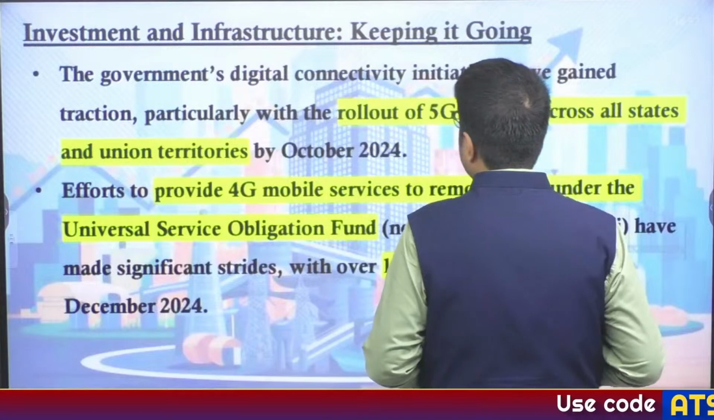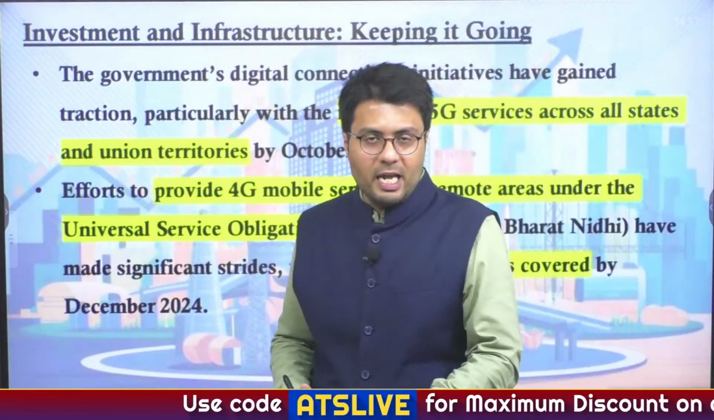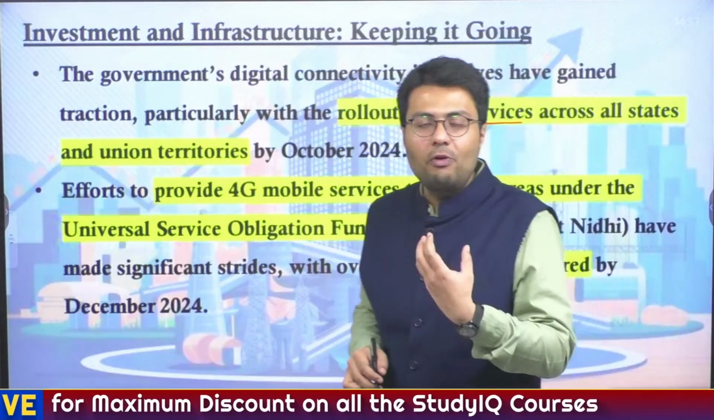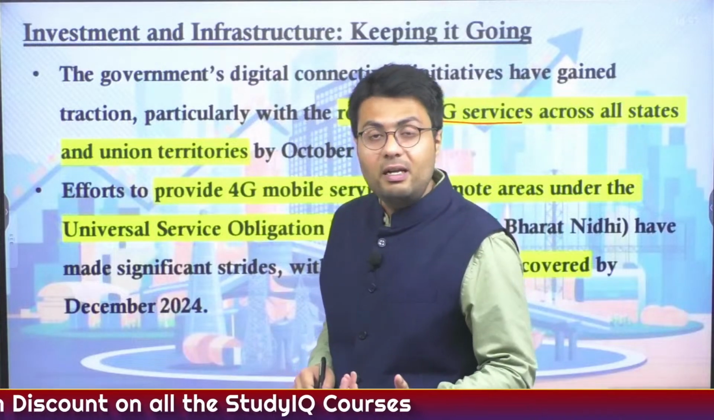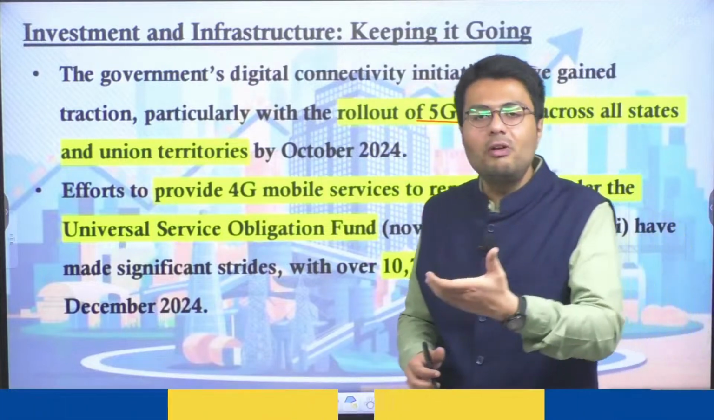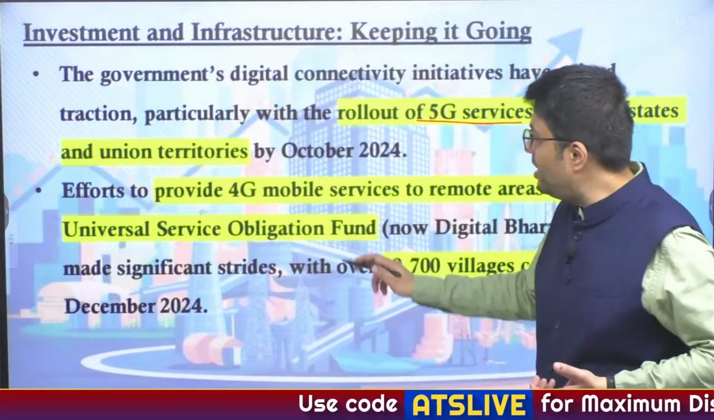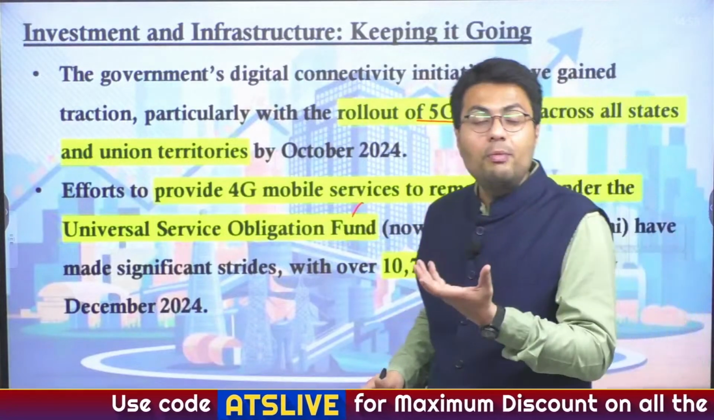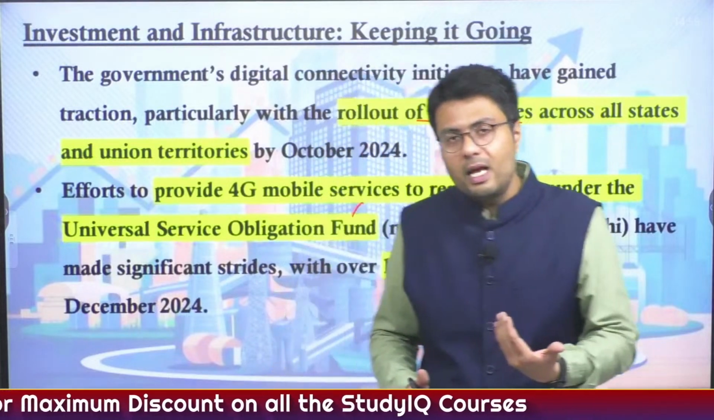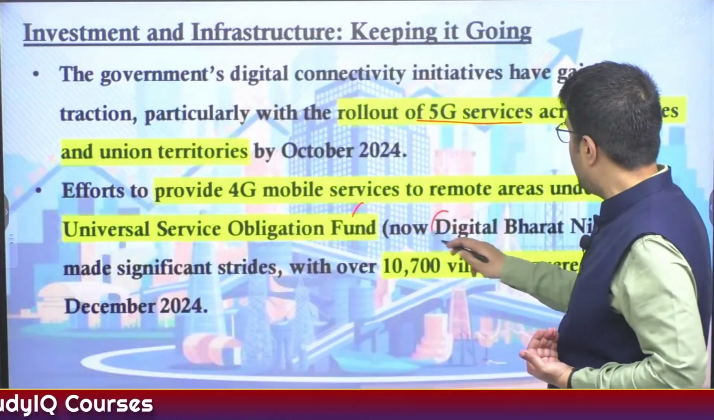Also, the government is undertaking many efforts in the field of making India a more digital nation. For example, it has improved rollout of 5G services, that it is now available in all states and union territories. Further, the provision of this fast internet is not just related to urban areas, but now the faster net, especially the 4G services and the availability of connected broadband services, these are now available in the rural areas through schemes such as Universal Service Obligation Fund as well as Digital Bharat Nidhi.